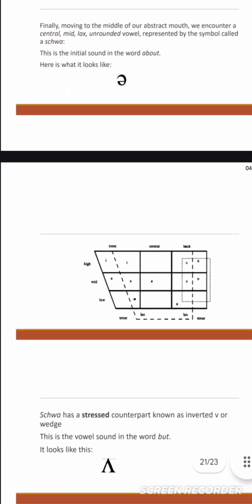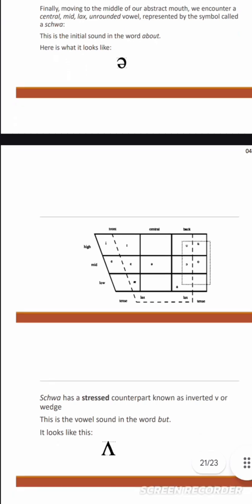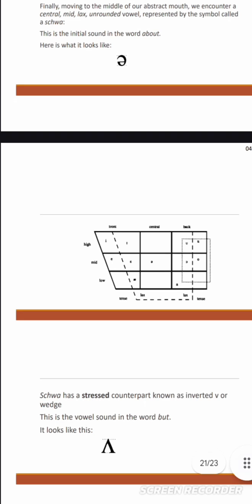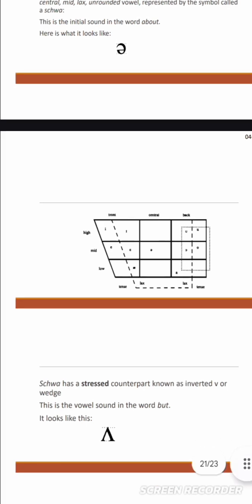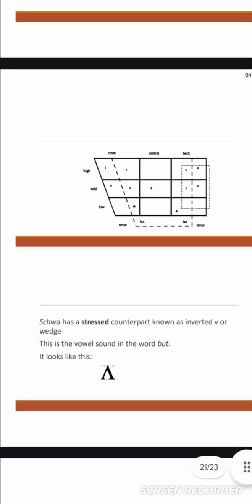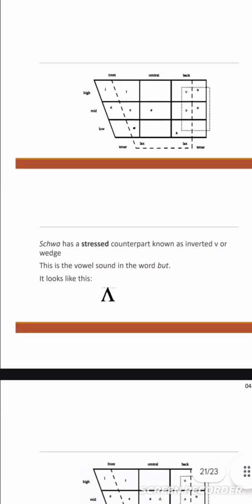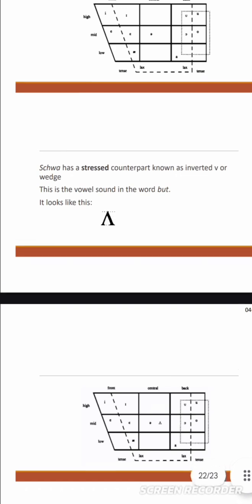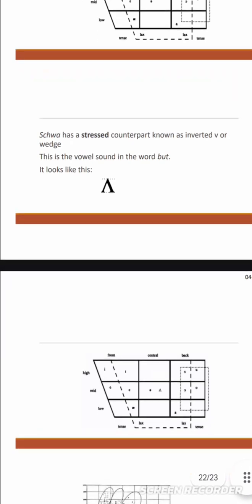Finally, moving to the middle of our abstract mouth, we encounter a central, mid, lax, unrounded vowel represented by the symbol called schwa. This is the initial sound in the word about. Here is what it looks like. Schwa, as in away.